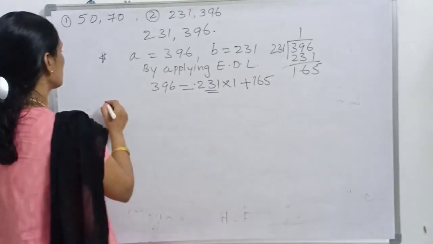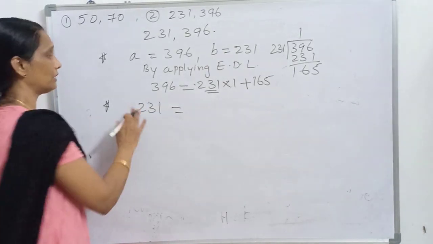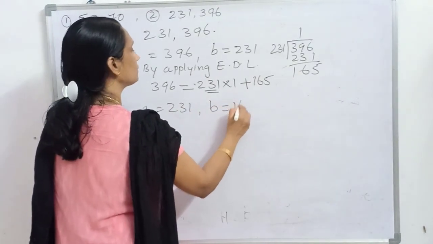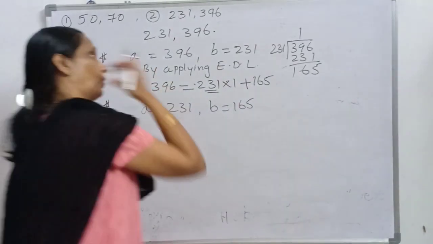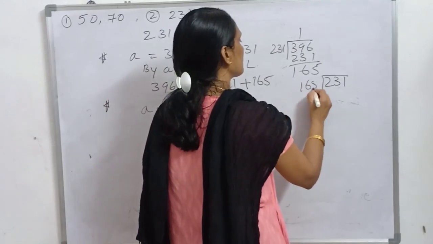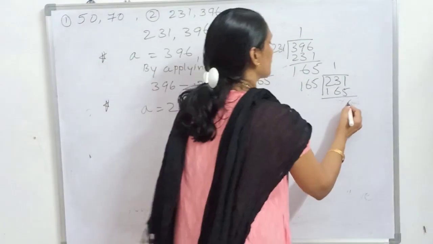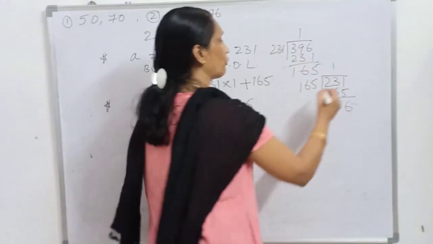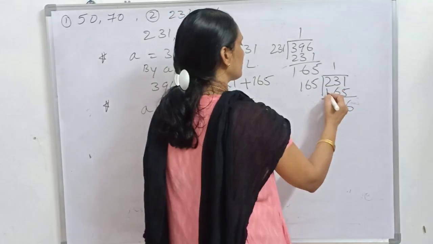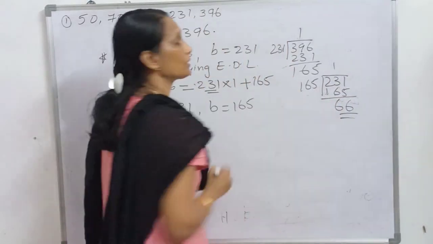In the next step, step 2, 231 is the dividend, so A is equal to 231 and B is equal to 165. 231 divided by 165, one time, and the remainder is 66.